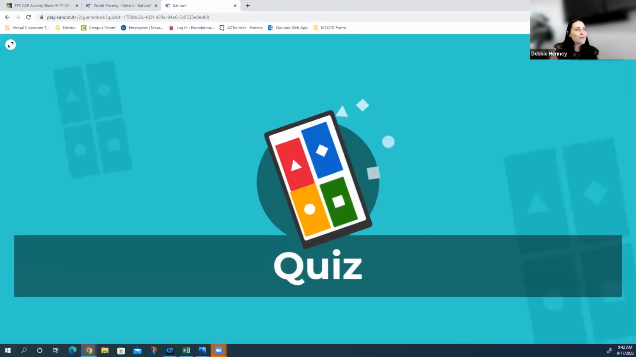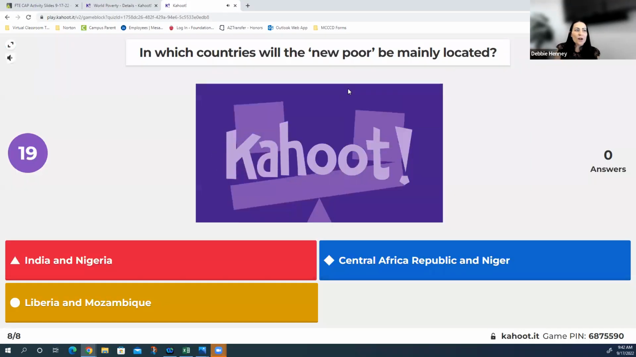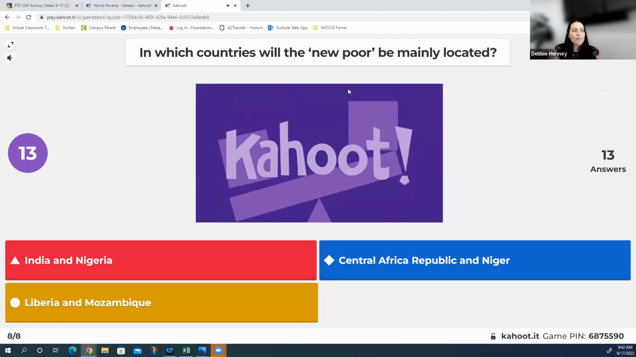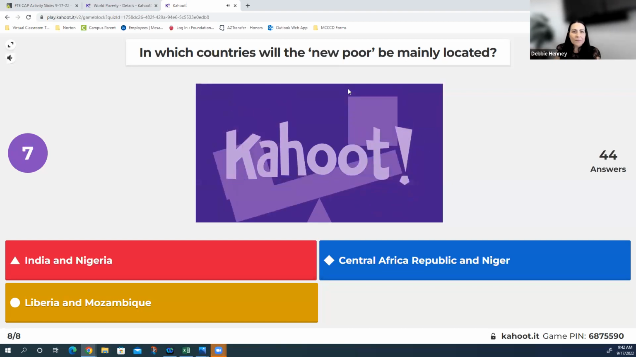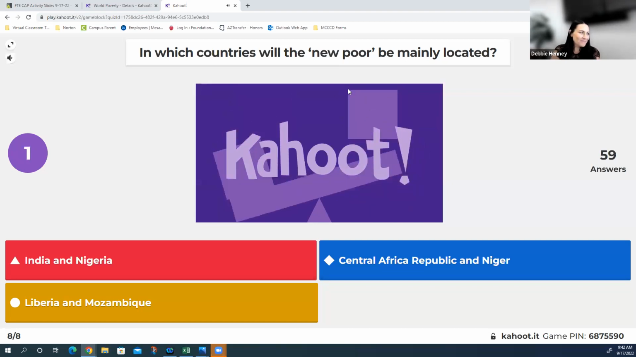Now's your chance. Question 8. In which countries will the new poor be mainly located? India and Nigeria, that's red. Central African Republic and Niger, that's blue. Or yellow, Liberia and Mozambique. Oh, they're giving their answer. Thank you.